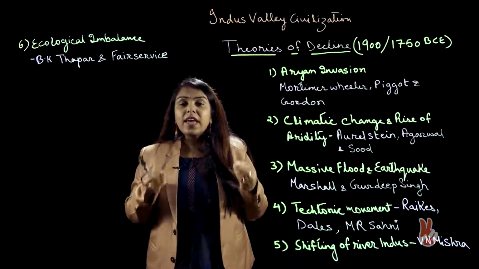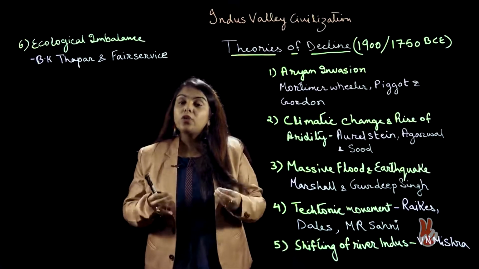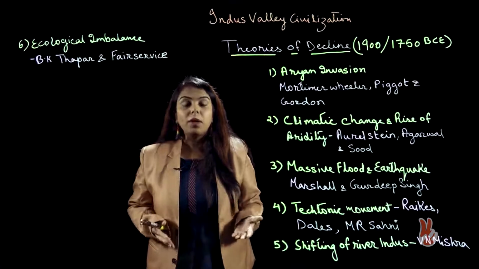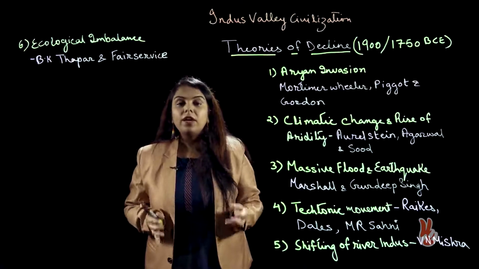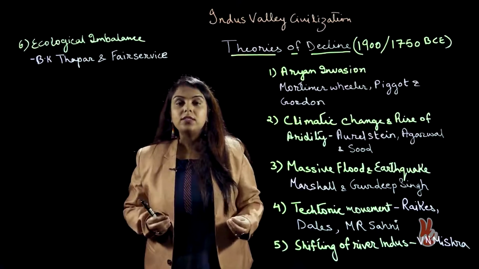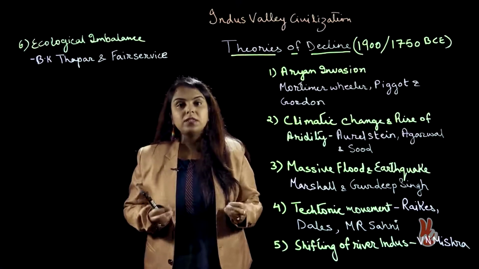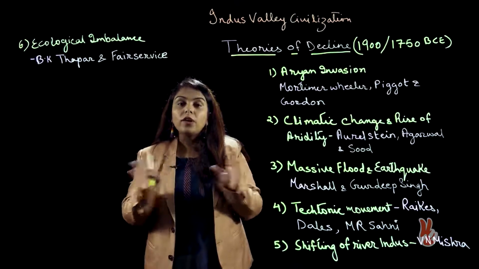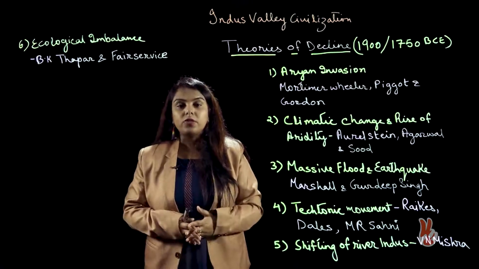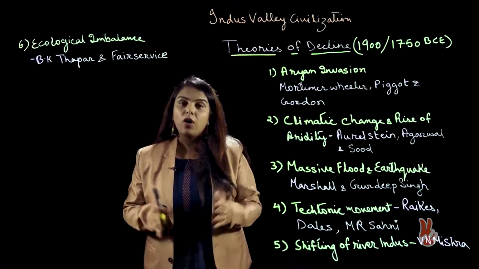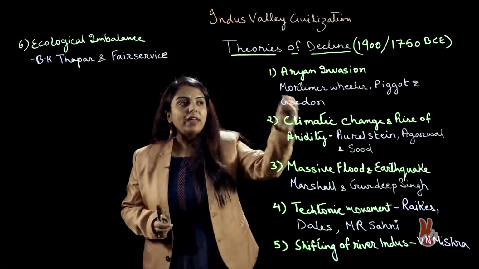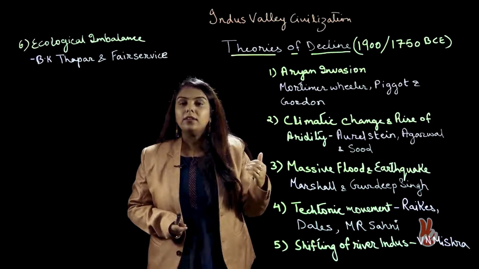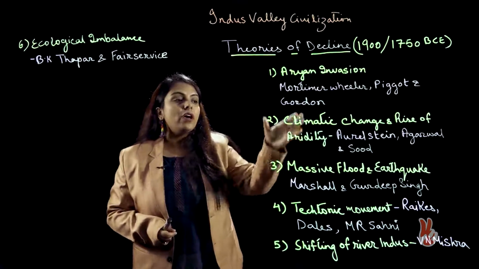Further, Aryans came to India in groups, not to invade India, but we see the sign of amalgamation that took place. In Rig Veda itself, there is mention of ghost cities which could have been the Harappan cities already in the northwestern frontier of Indus Valley site. So, Aryan invasion theory was refuted, but soon another theory came up, the theory of climatic change and rise of aridity.